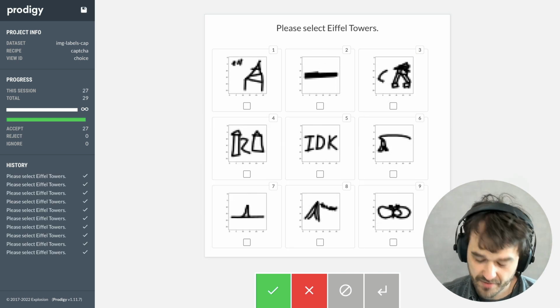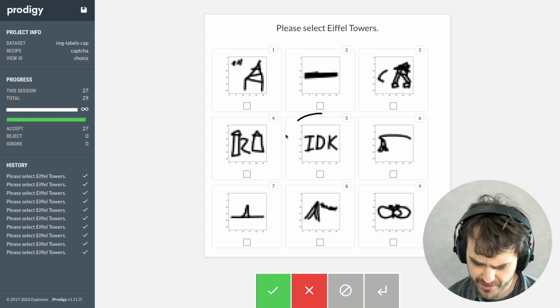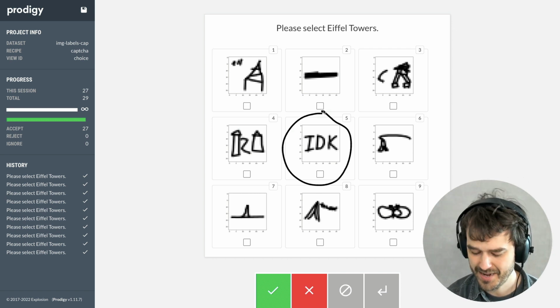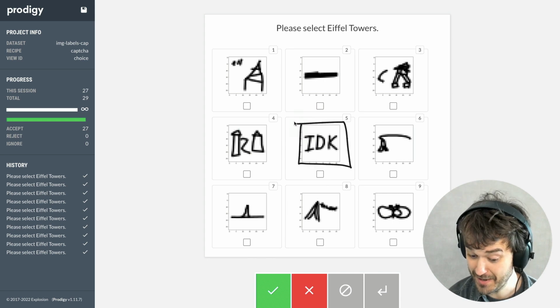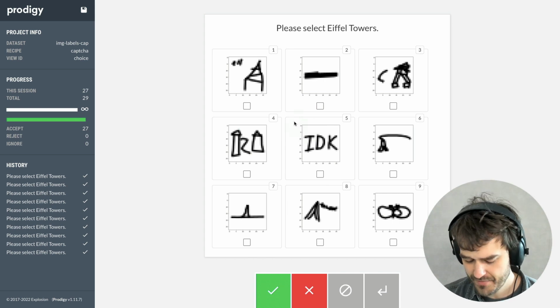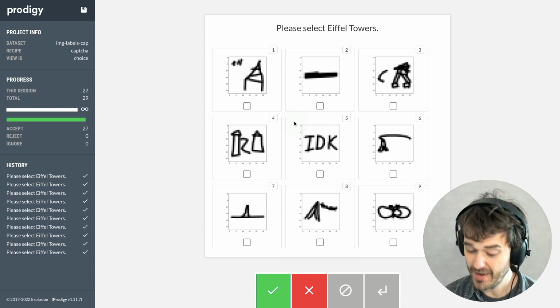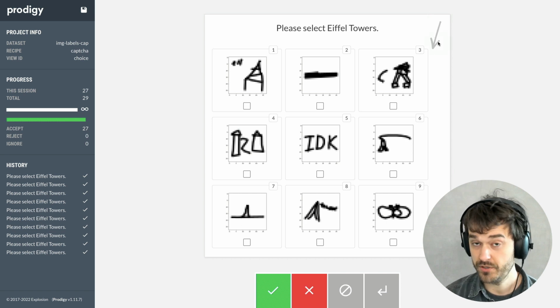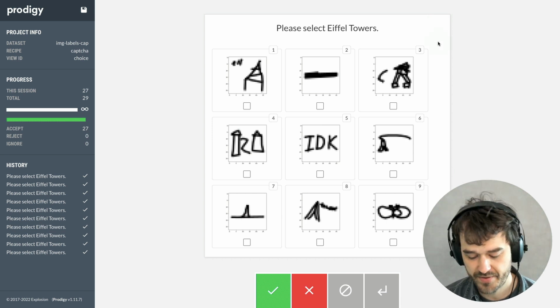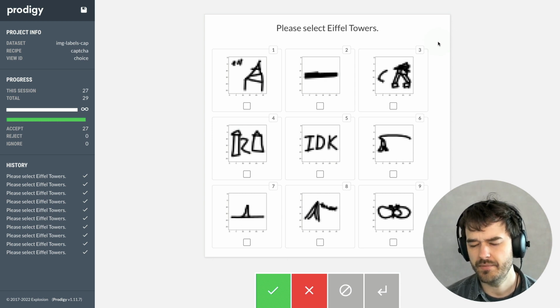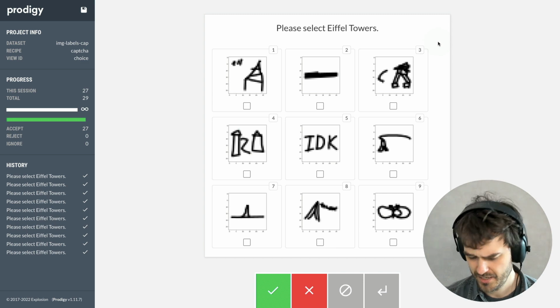Okay, so I've been labeling for a while now. I think I've found another really good example of not the Eiffel Tower, just somebody who didn't know how to draw the Eiffel Tower, I suppose. But I do have an interesting observation which I want to share before we wrap up this video. In general, I think this layout works quite well. I'm definitely a fair bit faster. I was timing myself just now, and before, labeling about 200 images would take me 5 minutes. With this interface, it seems to take about 1 minute or so. So there's definitely a bit of a speed up.